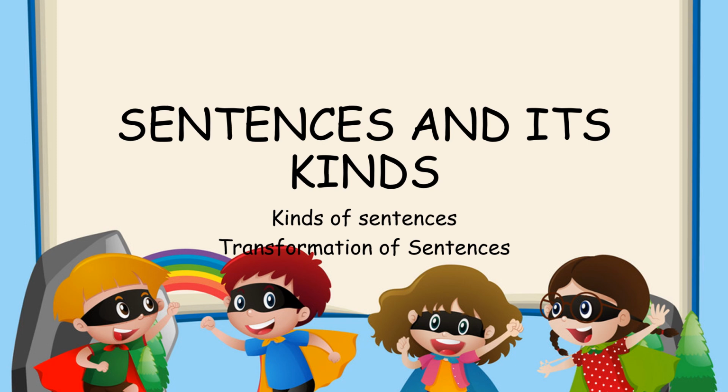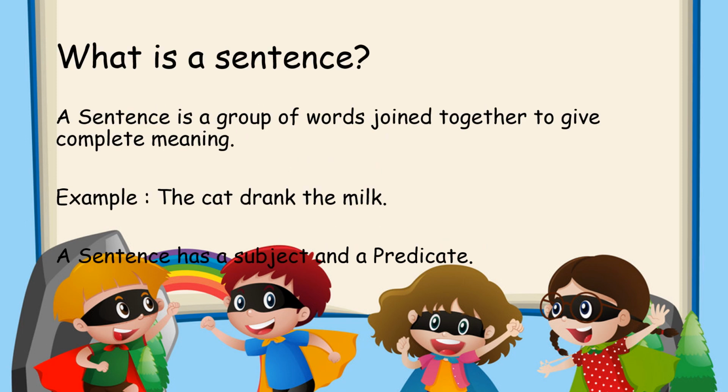The topic we are going to learn today is sentences and its kinds. What is included in this topic is, first, kinds of sentences, and second, transformation of sentences. Before we go to the kinds of sentences, the first thing we need to understand is, what is a sentence? A sentence is a group of words joined together to give complete meaning. So you have some group of words which are joined together and which give complete meaning. Then only it will become a sentence.